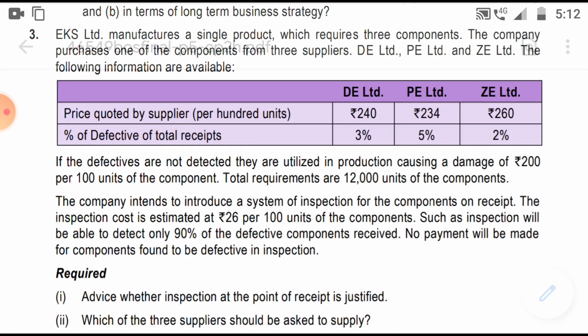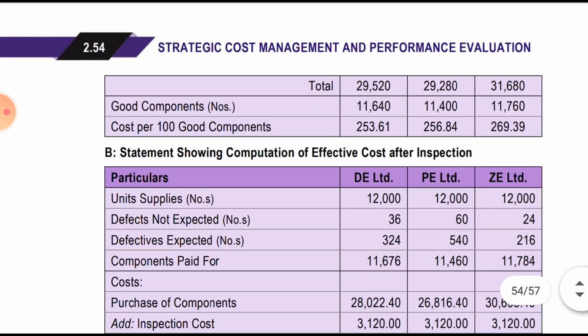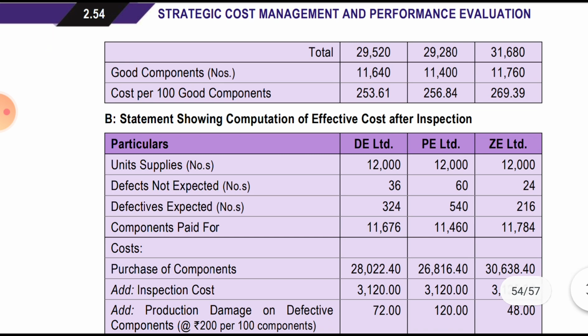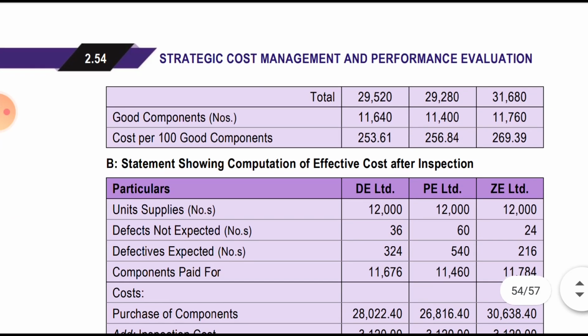We will add both costs. So we got a total of 29520, 29280 and 31680. How many good components were there? So 12,000 minus 360, 12,000 minus 600 and 12,000 minus 240. We will write the number of good components and we will find out the cost per 100 good components.